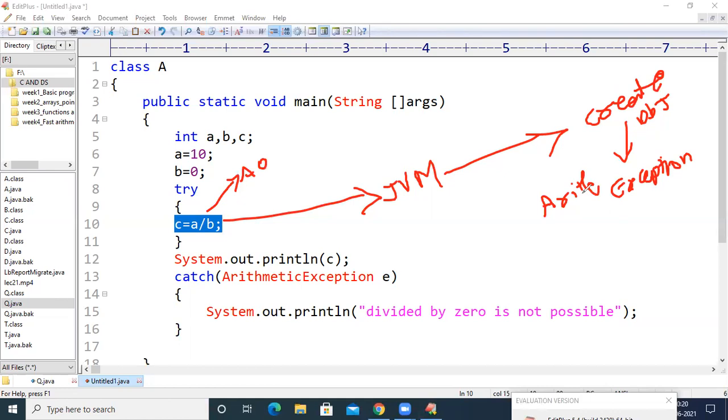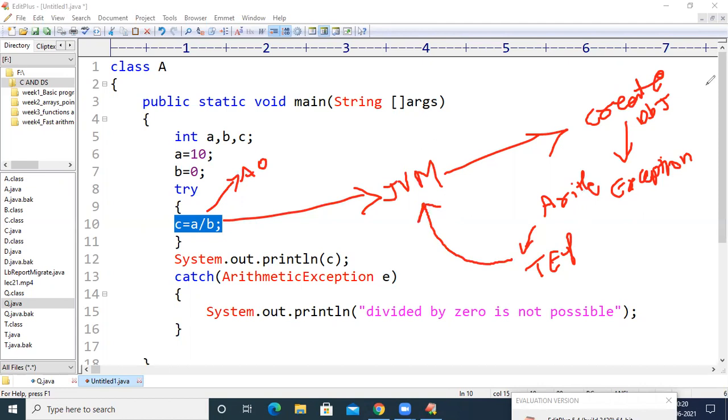If there is no handling code for such an object, then it is going to reach the JVM again.